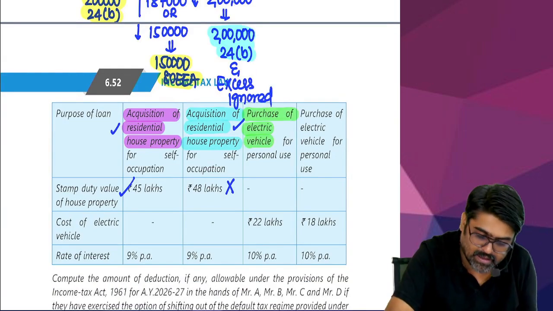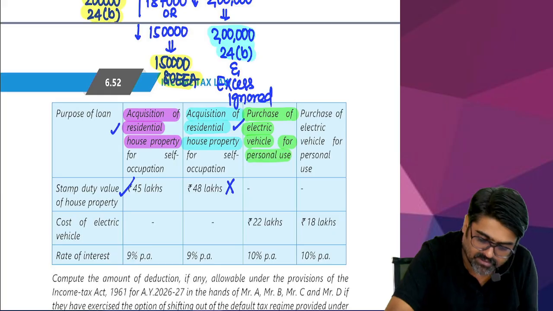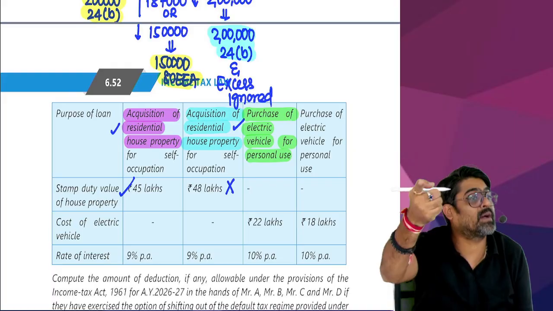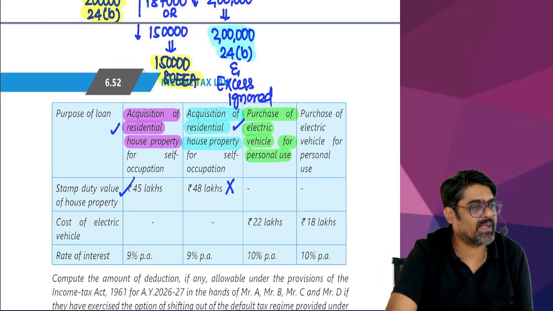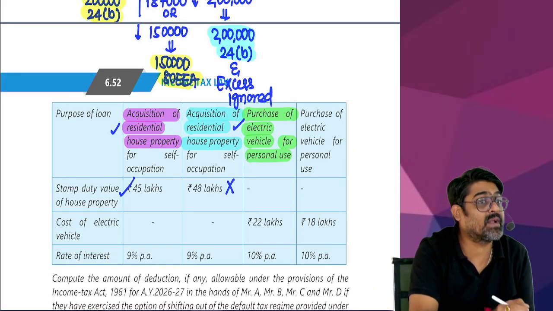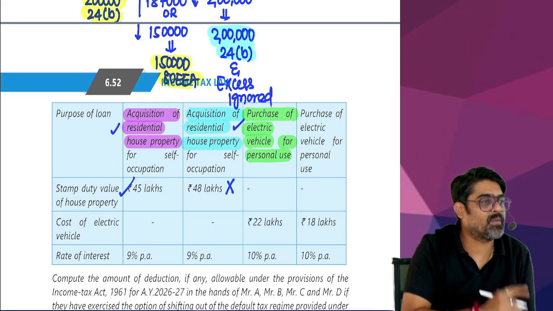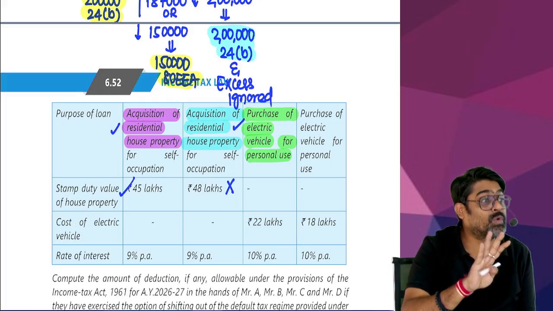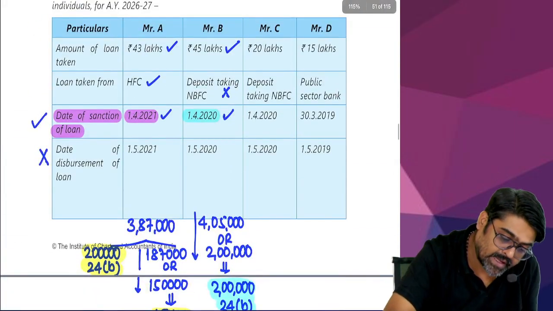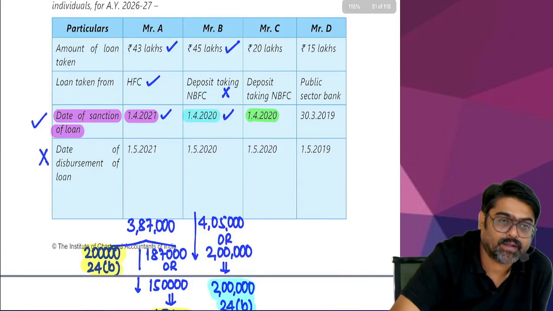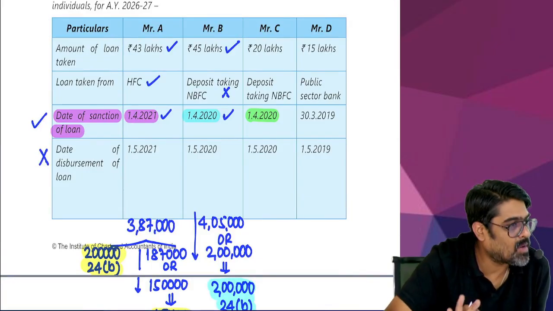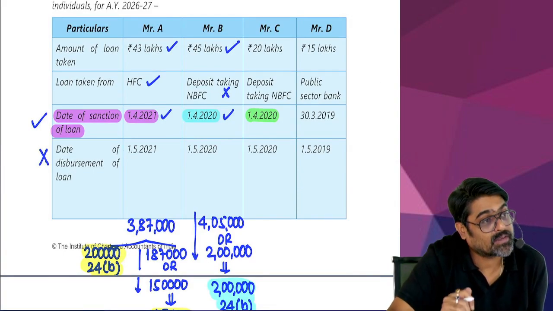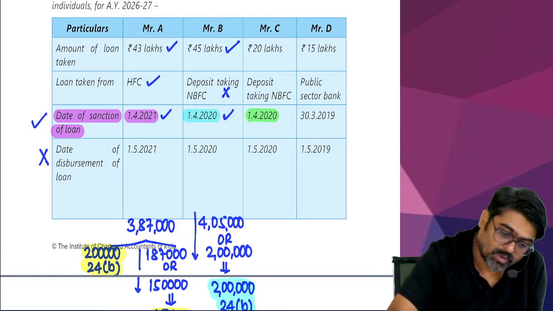Now, next loan is taken for purchase of electric vehicle for business use or personal use. So definitely interest on this loan was not allowed under any provisions of Income Tax Act. So the interest on this loan will be allowed under section 80EEB, provided the loan was sanctioned in 2019-20, 2020-21, 21-22 or 22-23. Check when the loan was sanctioned, 1920. So whatever may be the amount of loan, whatever interest will be there will be allowed under 80EEB, subject to maximum 1,50,000.